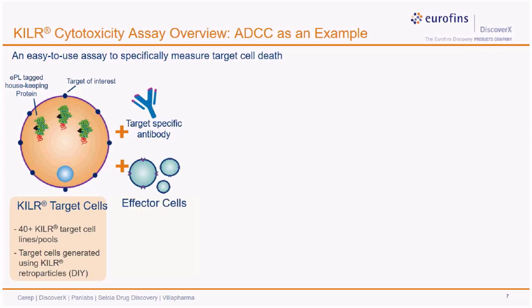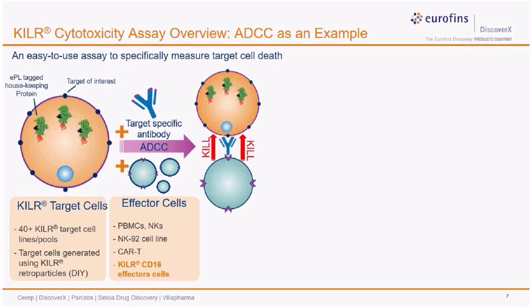Next, you add your drug candidate in the assay, incubate for 3 to 6 hours, followed by addition of the effector cells. Now with killer target cells, you can in fact use any effector cell type. PBMCs or NK cells are widely used, but you can also use CAR T cells as well. As I mentioned before, we also offer our own effector cells which produce great results and also root out any donor-to-donor variability as they are derived from a single donor.